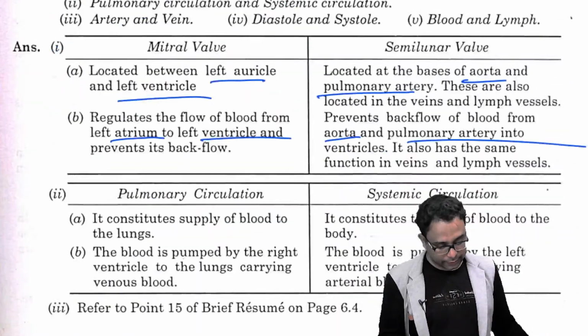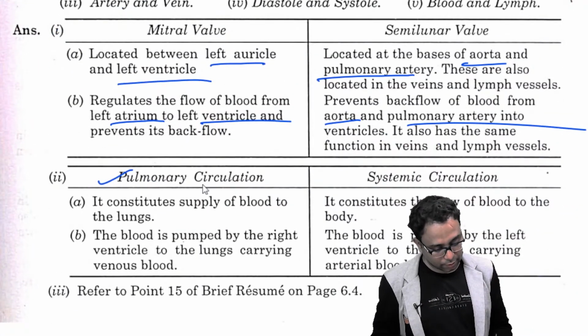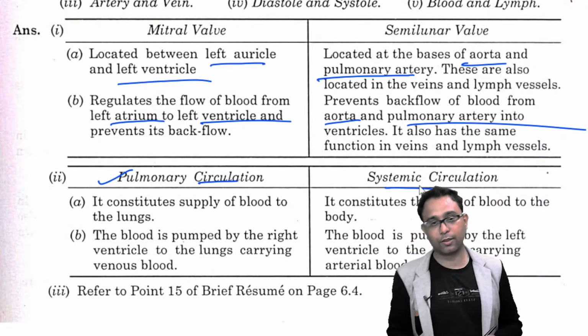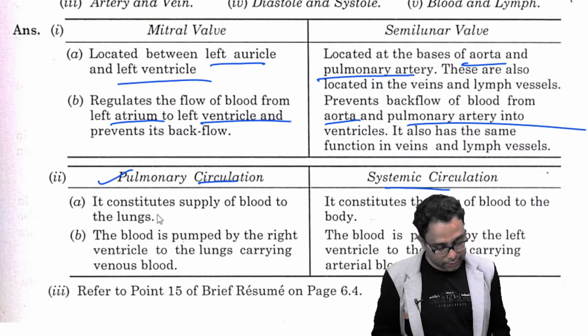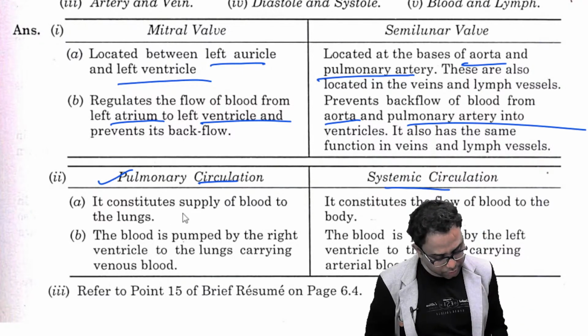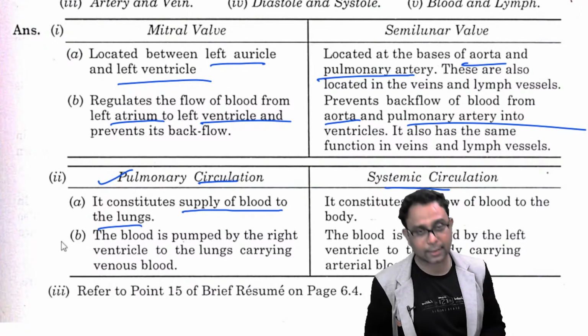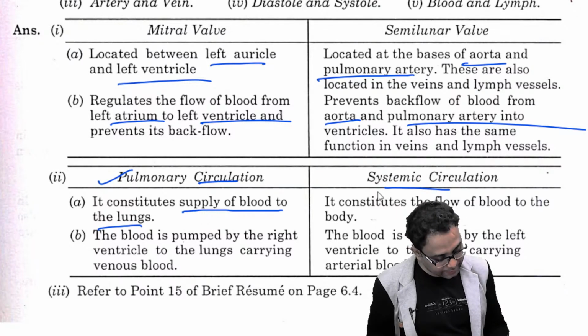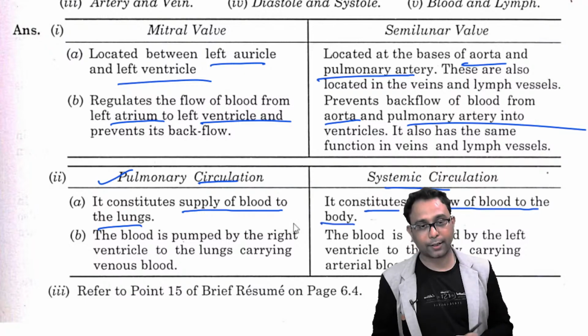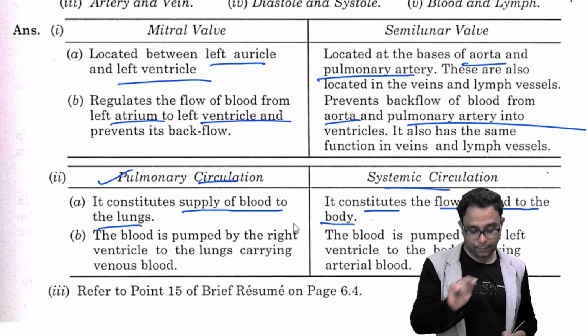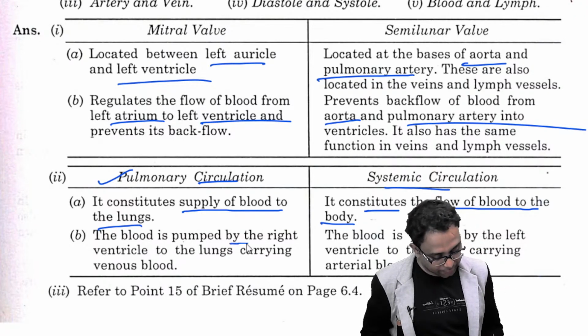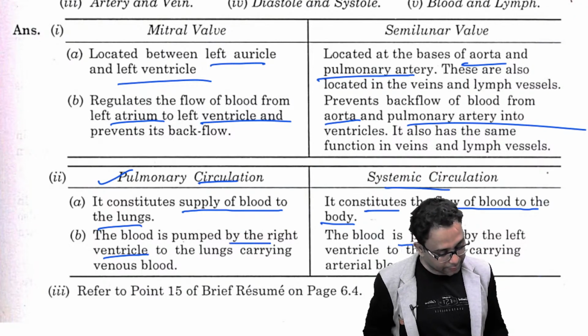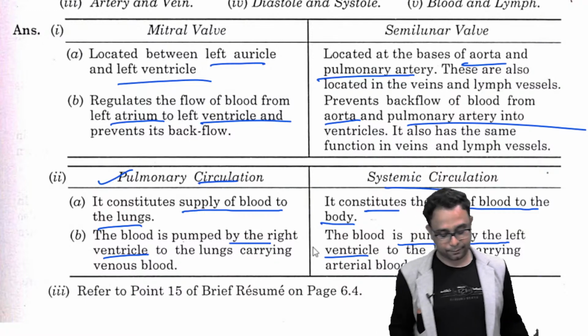Next important difference is there, pulmonary circulation and the systemic circulation. Pulmonary circulation ultimately constitutes the supply of blood to the lungs. On the other hand, systemic circulation constitutes the flow of blood to the body. Next, the blood is pumped by the right ventricle. The blood is pumped by the left ventricle.